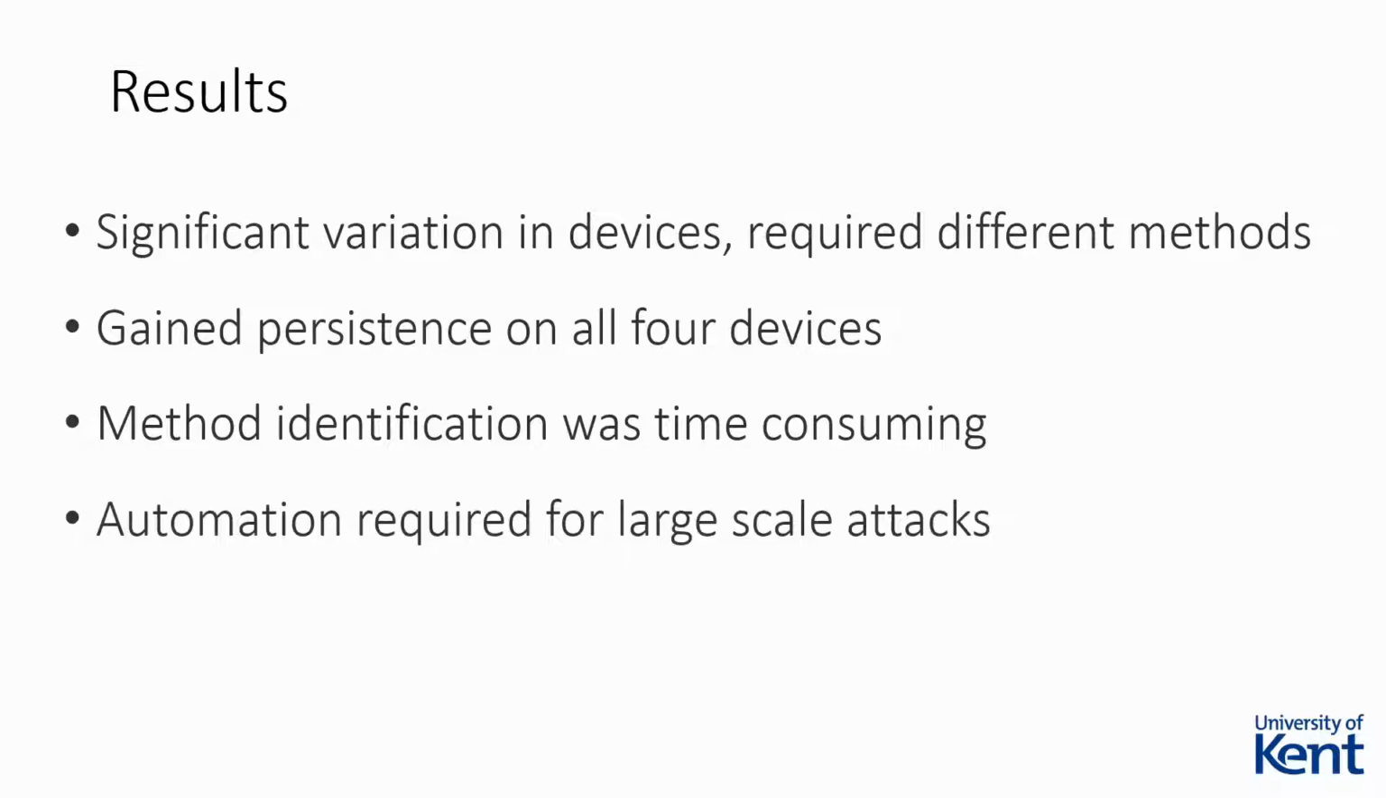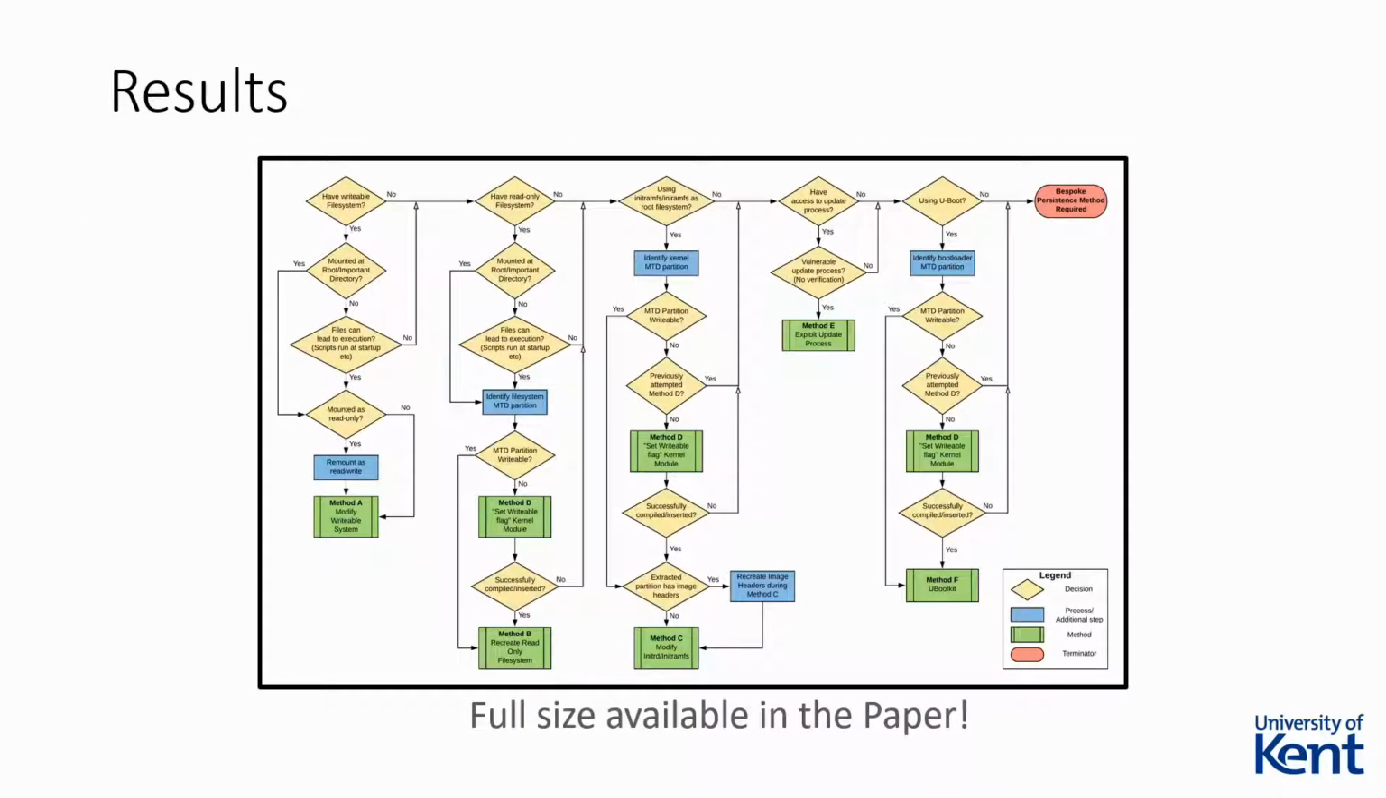While hard-coding the best method for each device would be a possibility, this would require the attacker to manually identify the best method for each device. We were also able to take what we learned when manually exploiting the devices and visualize our process for identifying and implementing the best method for gaining persistence. The full version of this flowchart is available in our paper.